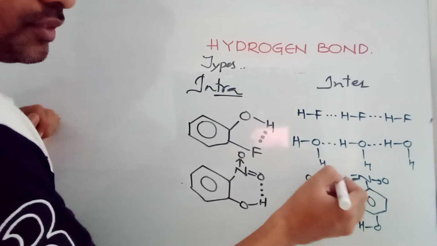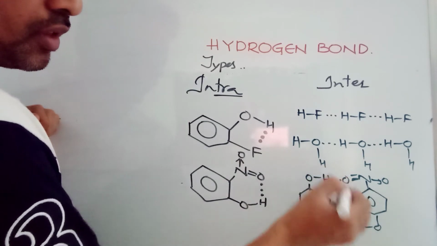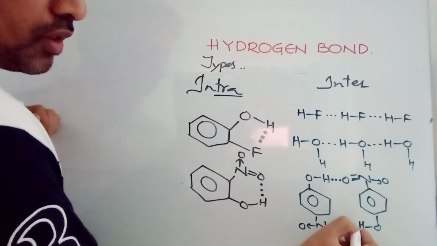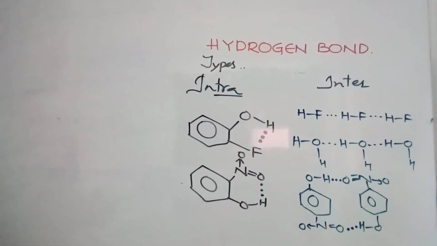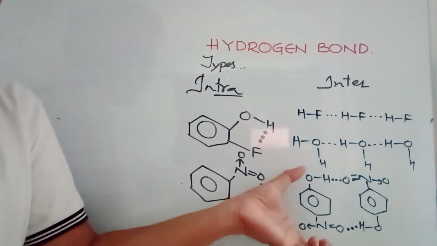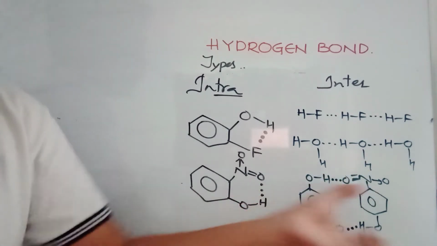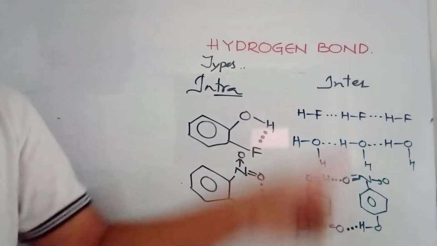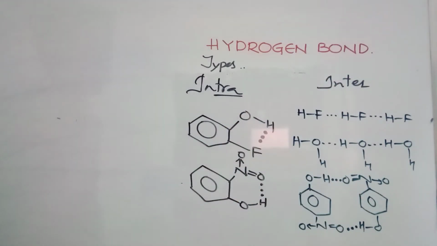Now you see, here and here. This is one molecule, this is second molecule. So between the molecules, the hydrogen bonds are formed. This is intermolecular hydrogen bonding.